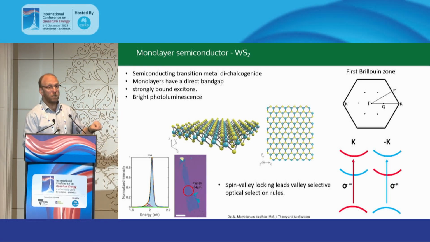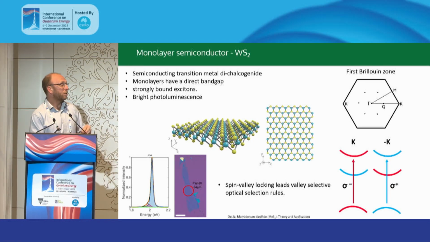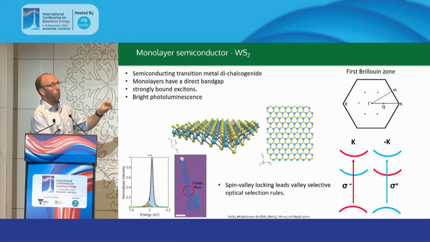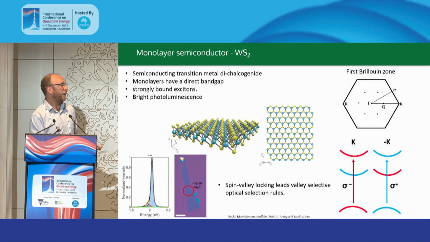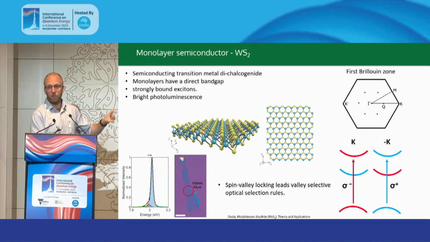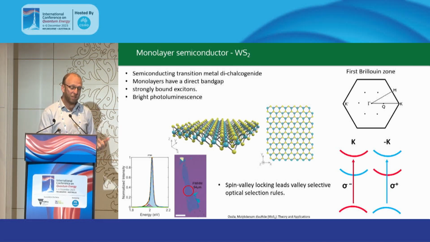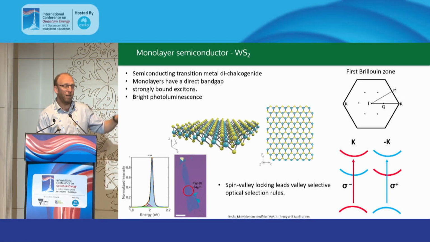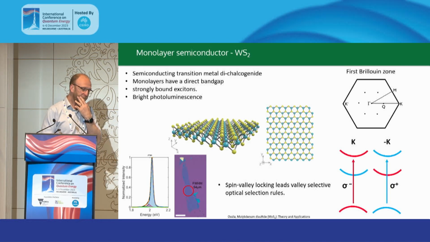And these different points are essentially time reversal symmetric pairs of each other, and have opposite spin orbit coupling, which ultimately, the key point for this talk, ends up meaning that we can selectively excite excitons at either of these values by controlling the polarization of our light. So with left circularly polarized light, we can excite an exciton in the K valley, right circularly polarized light, an exciton in the minus K valley.